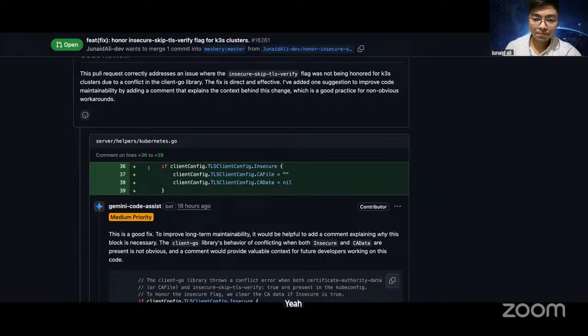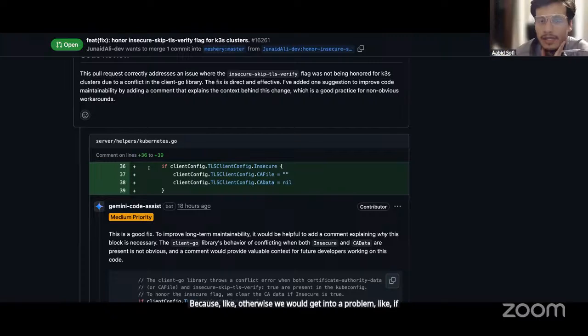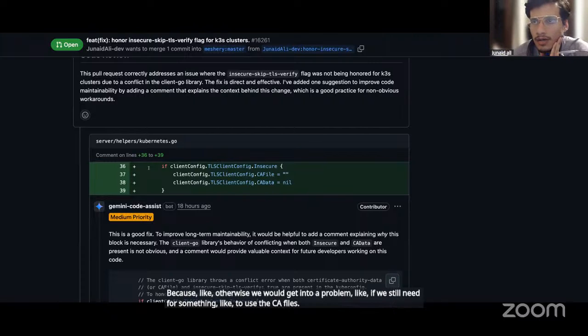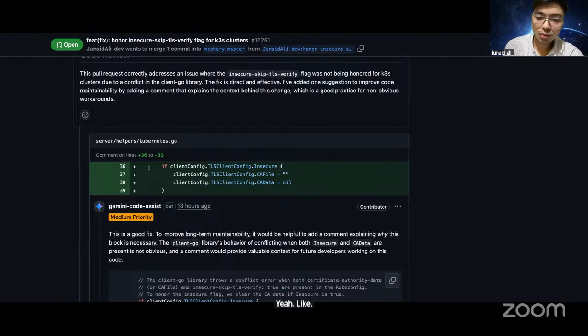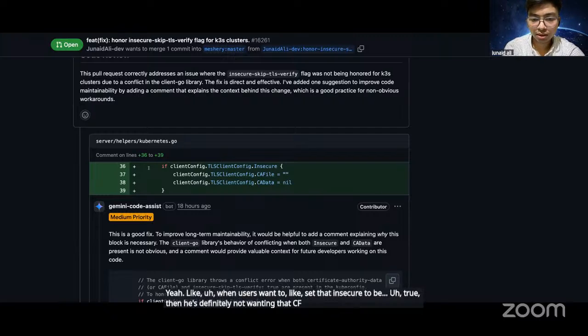Yeah, because otherwise we would get into problems. When the user wants to set insecure to true, he is definitely not wanting that CA file, so we can overlook it.